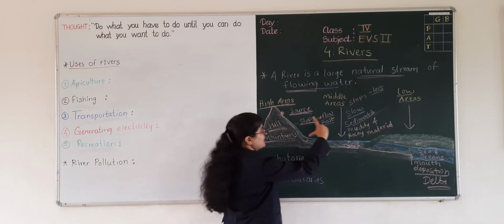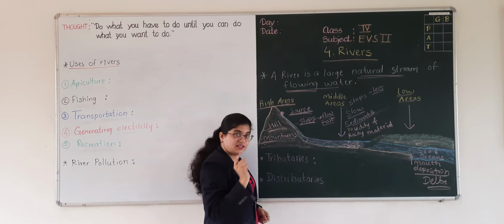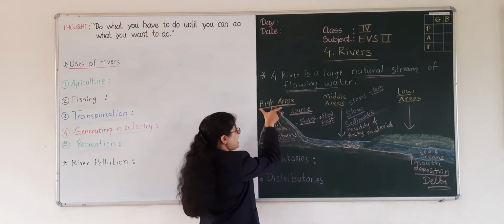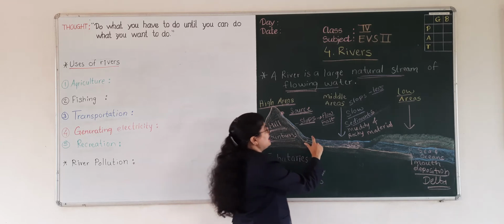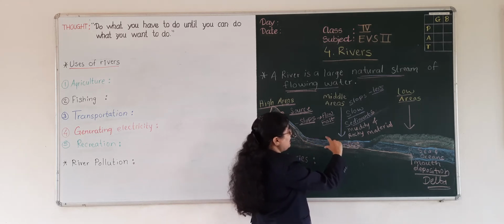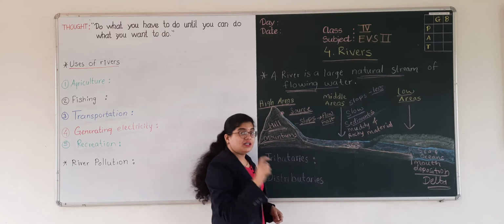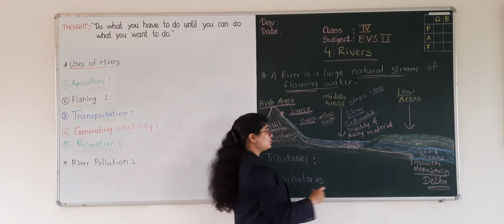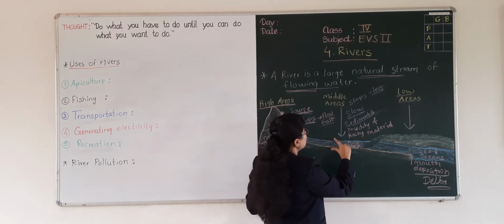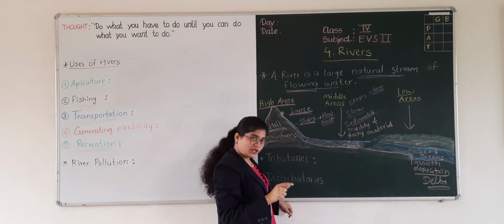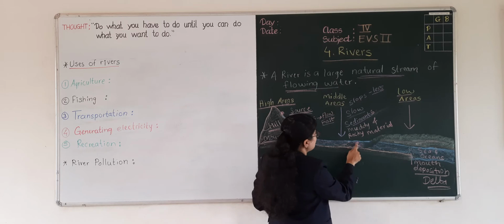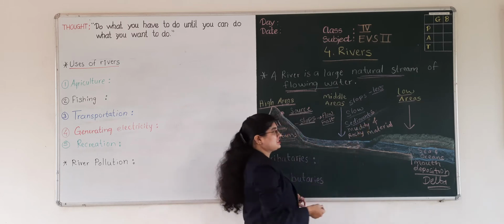What we have learned here? We have learned the journey of a river. The journey of a river starts at the high area. They have very high flow over here. Then at the middle area, it has a less slope. So due to that less slope, it has the slow flow of water. Okay, and here we can see the sediment or sedimentation.